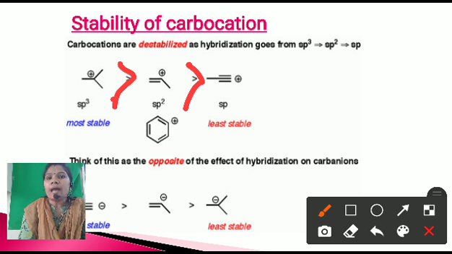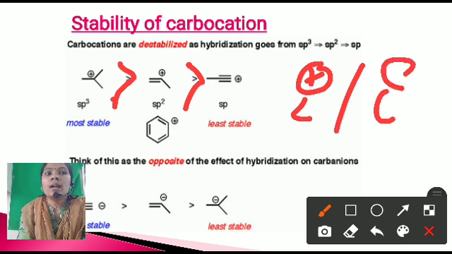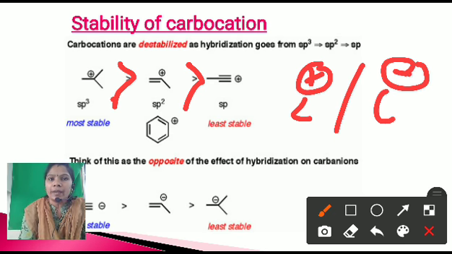If there is a carbanion, what happens? Here the tertiary carbanion is the least stable. If we compare it with the carbocation, that is C plus, this is C minus, a carbanion. This is totally opposite to the carbocation. Carbanion means the carbon having a negative charge.